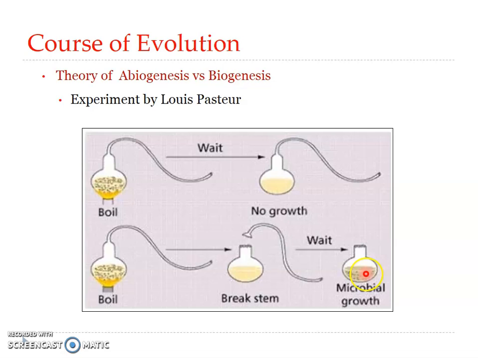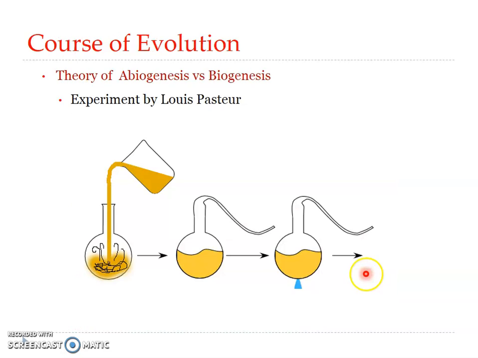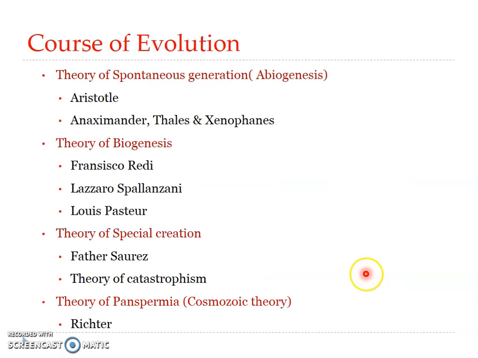Obviously, this never proved how the first life originated on Earth. It only proved that life can originate only from pre-existing life. But how the first life originated could not be proved; that question was not addressed in the theory of biogenesis. Okay, now the next theory is the theory of special creation.